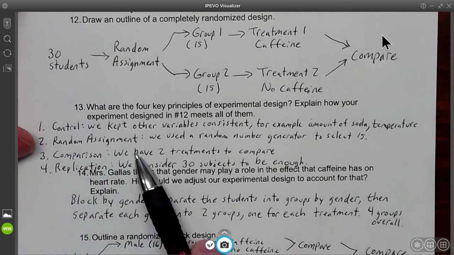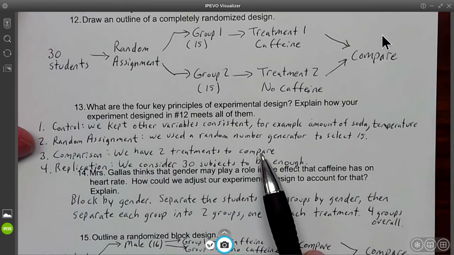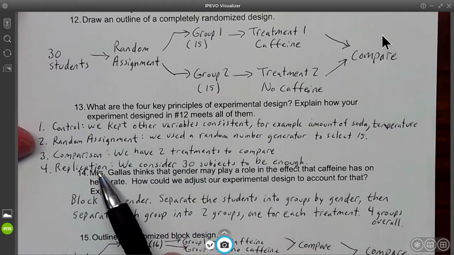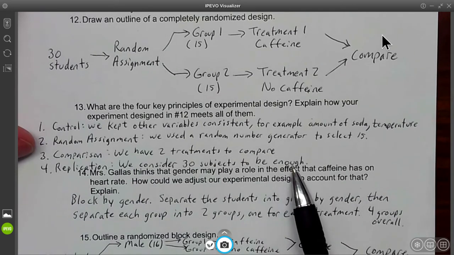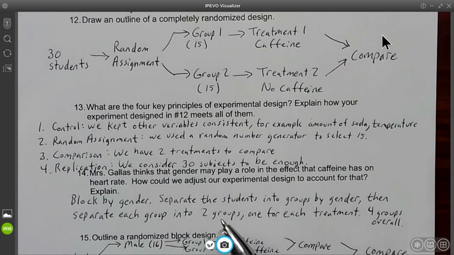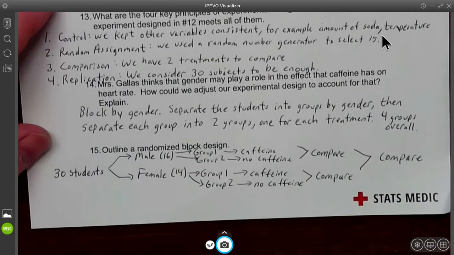So number 3, we did a comparison. We'd have 2 treatments to compare. And then number 4 is replication. We considered 30 subjects. I'd say 30 subjects, probably enough. I mean, if you only had like 3 or something, probably not. You don't have enough replication. But 30, it's considered to be a good amount for statistics.